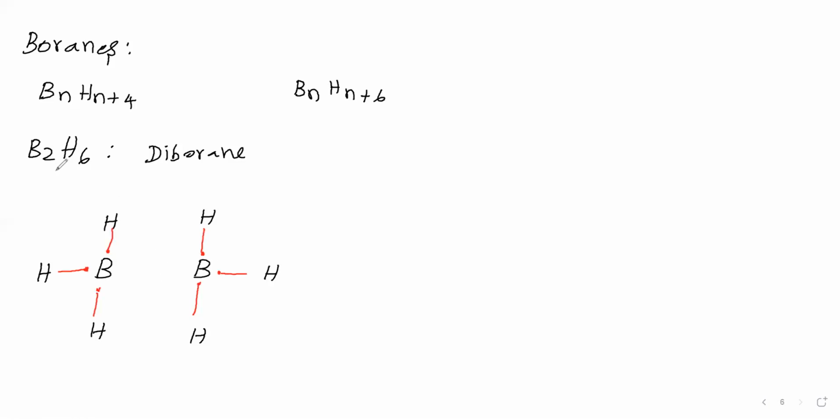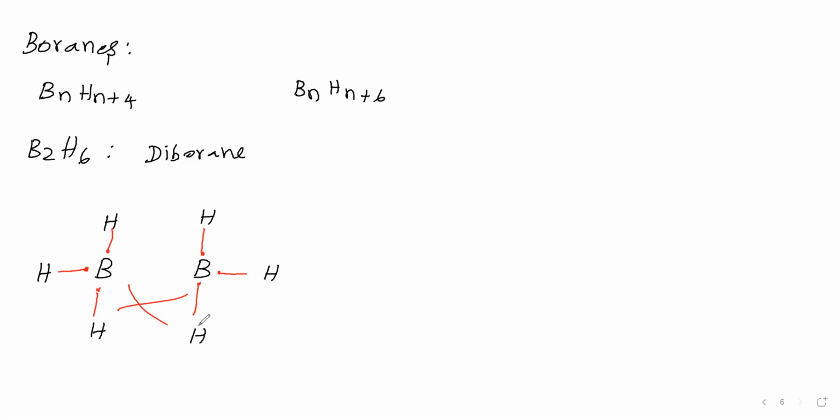to write a conventional Lewis structure for diborane, we are not getting enough electrons. To draw the structure, we are not getting enough electrons. Therefore, this diborane comes under electron deficient hydrides. So a conventional Lewis structure is not possible. Some other method is followed to give the diborane structure, using certain experimental evidences.